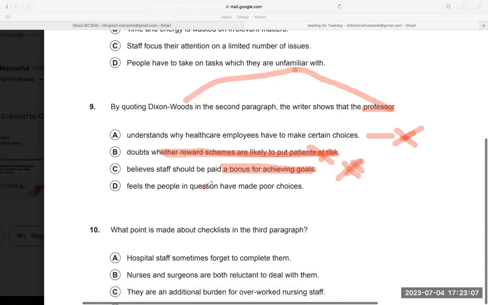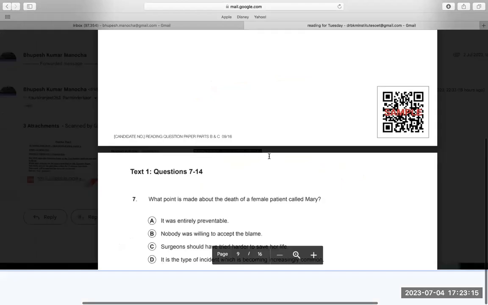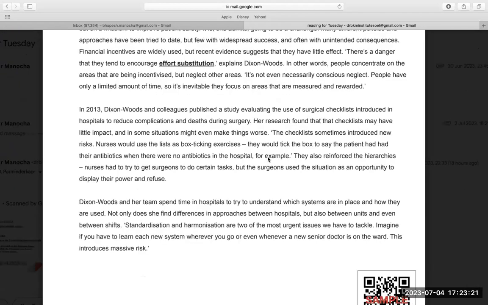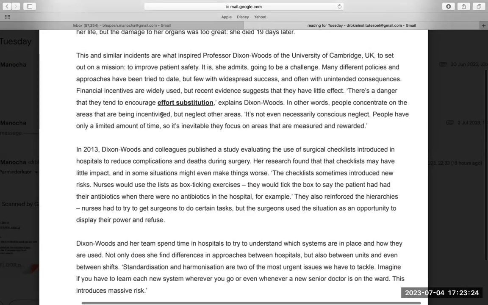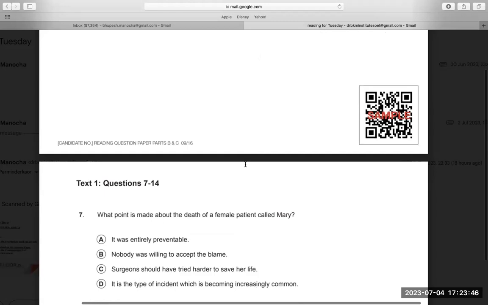Feels that people in question have made poor choices. Again, if you will go back to the topic, there is nothing that says that they have made poor choices. Nothing. Nothing would say they have made poor choices. Rather, they are saying that if you will pay them incentive, they will neglect other areas. That means they are making smart choices where they are working on the incentives. So they are focusing on incentive area. So they are not making poor choices. They are making smart choices by going to the incentive areas. So this is also wrong. So the option, the first option, which I was not hoping as an answer, becomes my answer.